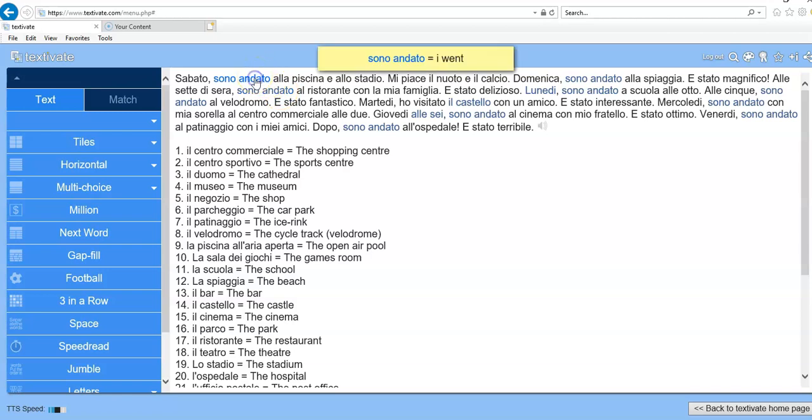It's not actually doing it at the moment. There we go. So sono andato, meaning I went. You have to click on it. So that's something that's new for you. We haven't done the past tense yet, but sono andato comes up all the way through and it means I went. So this is someone talking about what they have recently done.